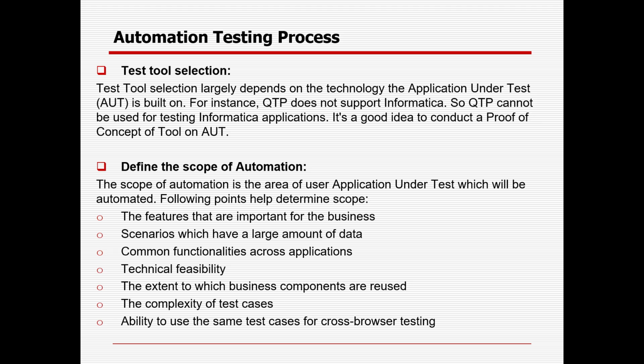Common functionality across applications. There might be multiple applications, and something might be common, so those are the areas you need to focus on. After that, you need to do the technical feasibility, whether everything is possible to automate or not, and whether there are risks or challenges. Also consider the extent to which business components are reused, the complexity of the test cases, and the ability to use the same test cases for cross-browser testing as well. These are the points you need to consider that will help you determine the scope of your automation testing using the relevant tool, framework or programming language.